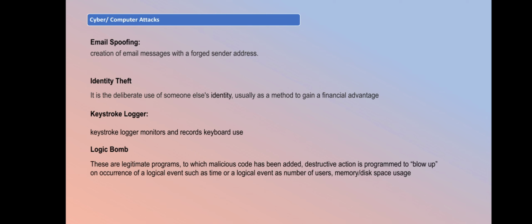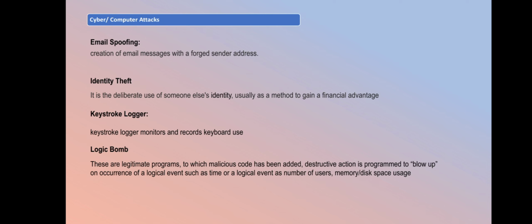Identity theft: in this case, someone uses an ID card to get entry into the system or any premises of the computer system. Keystroke logger: in this case, the attacker records your pattern of using the keyboard by inserting some code or software in your computer, so that when you are logging in to your bank or doing any banking transaction, the attacker can guess how you are typing your user ID and password.